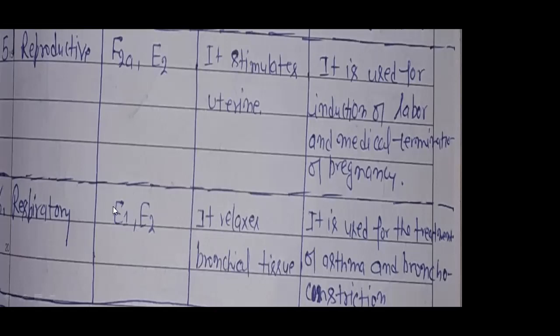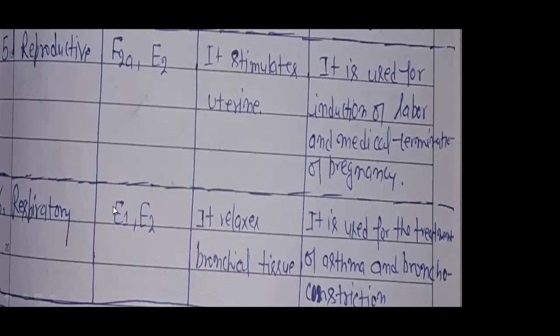So in this way, we can say that at different parts of our body, prostaglandin is useful. So many problems are resolved by different types of prostaglandin.